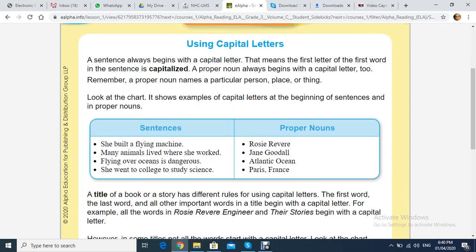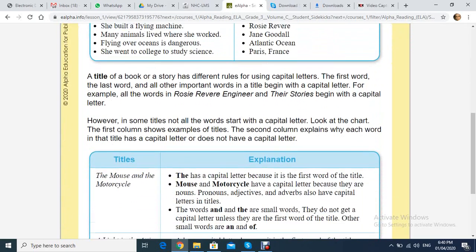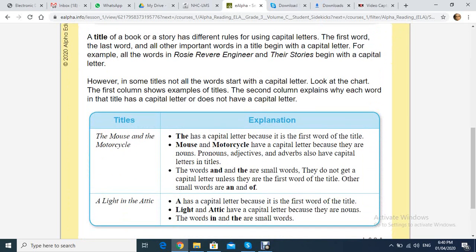Something else. The title of the story. If the title has 2 words, 3 words, or more than that, all the words of the title, not only the first word, all the words. If the title has 3 words, make the 3 words capitalized. The first letter of all the 3 words. If the title has 4 words, make the first letter of each of the 4 words capitalized.